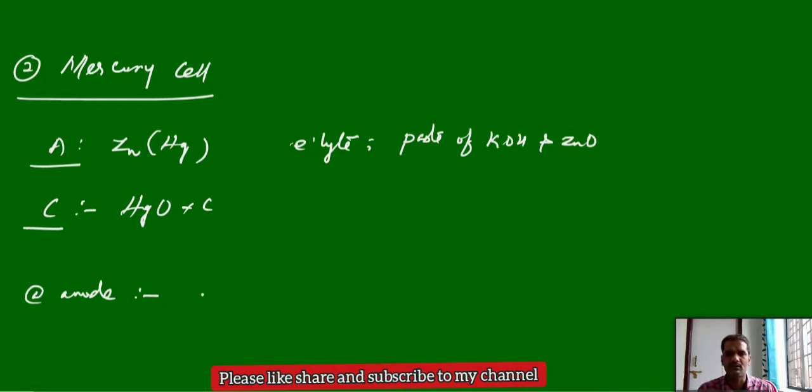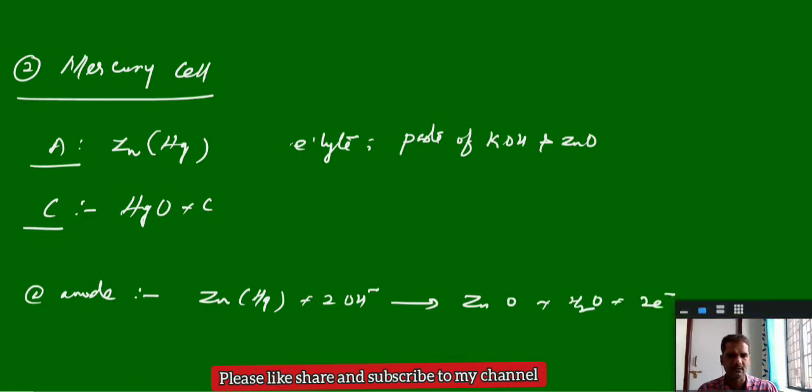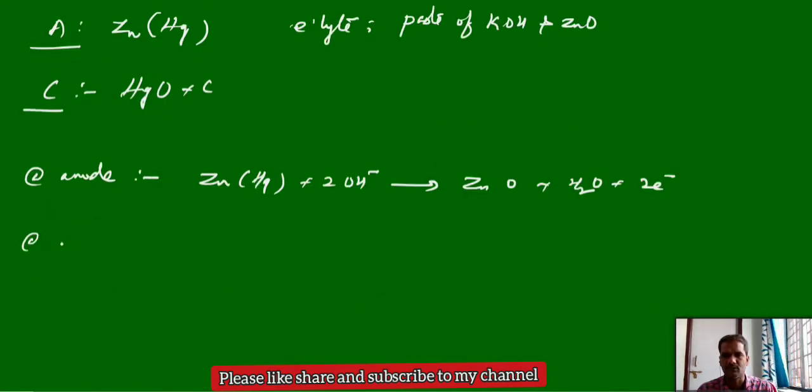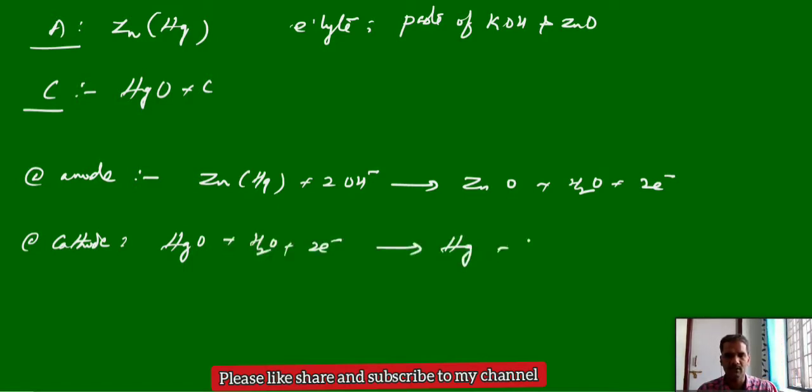Now at the anode, oxidation as usual. Zinc amalgam undergoes oxidation with OH minus. You can give zinc oxide plus water and releases electrons. And at the cathode, mercuric oxide takes up electrons. You can give mercury liquid.